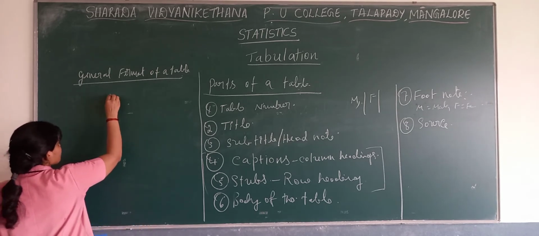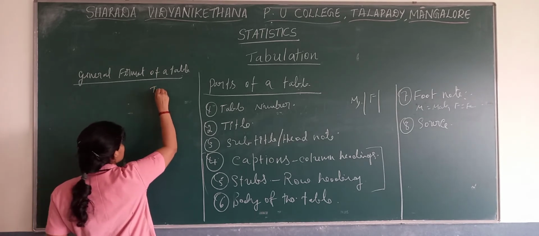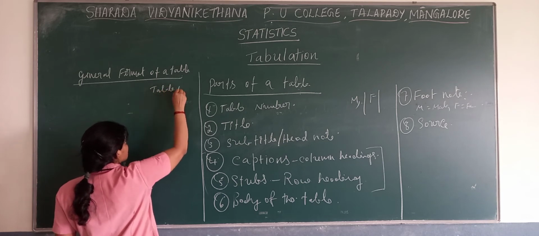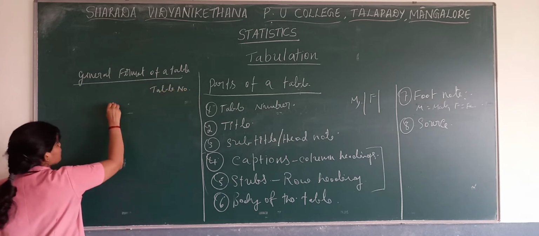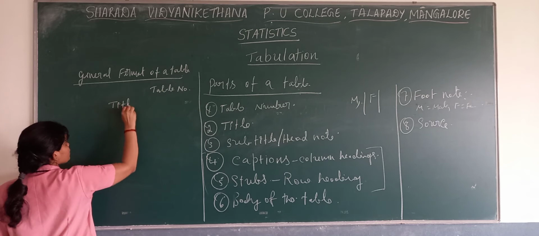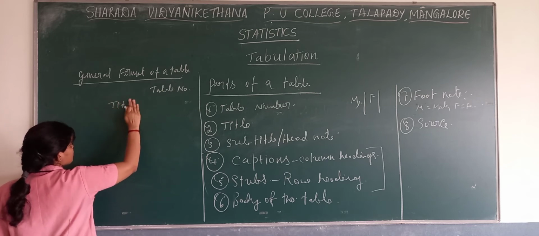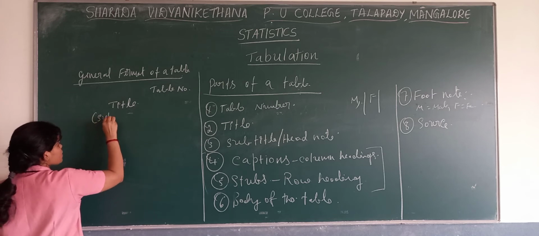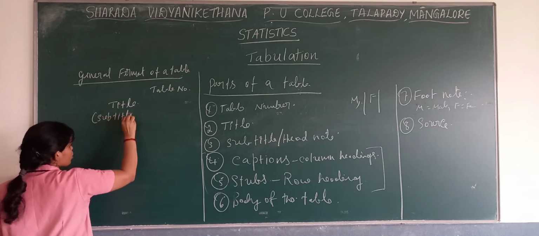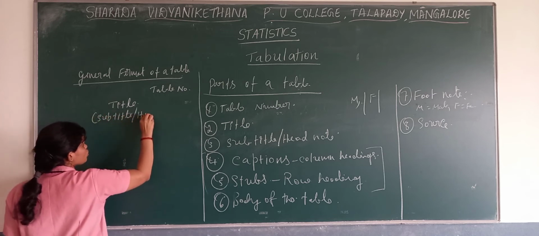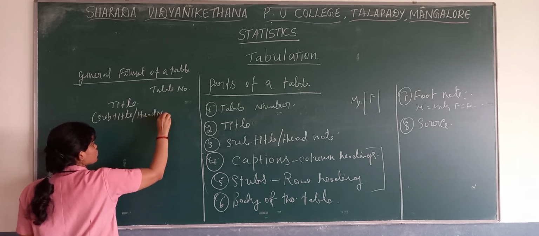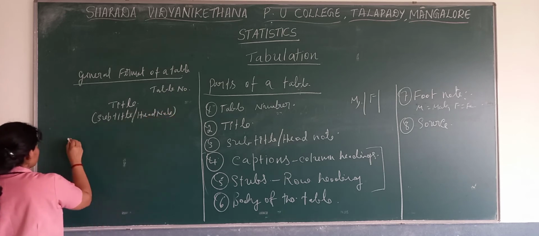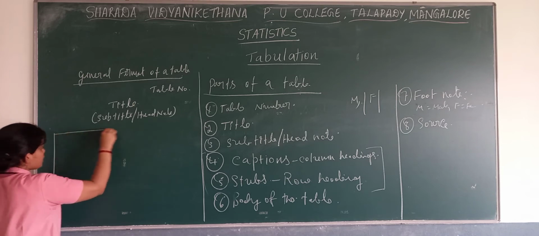Firstly, we write the table number, then comes the title, then the subtitle or head note, then comes the table.